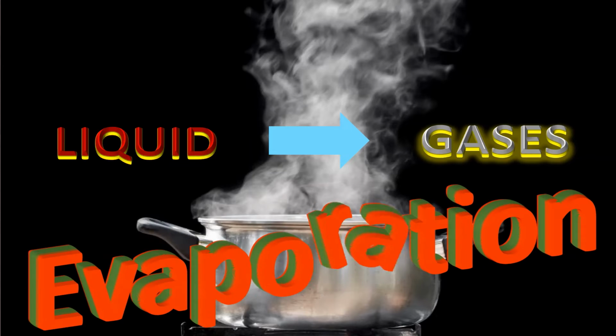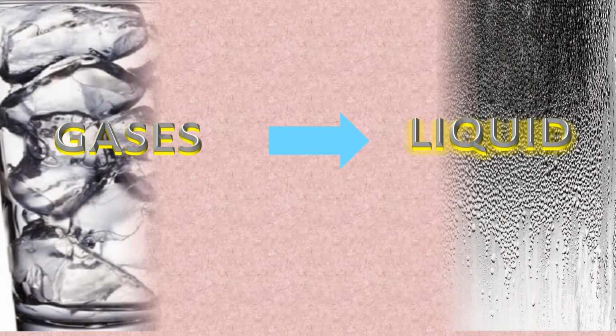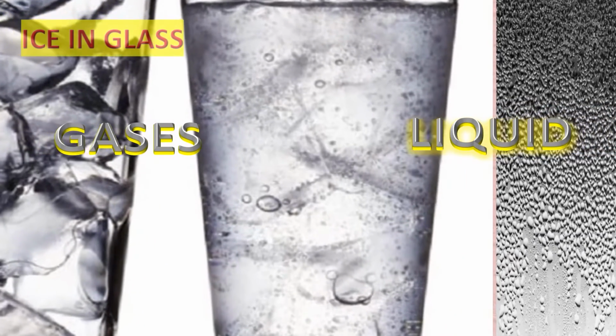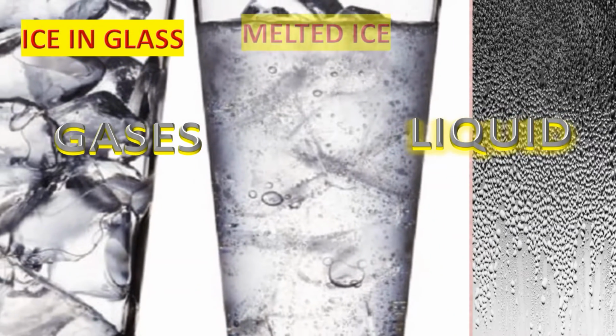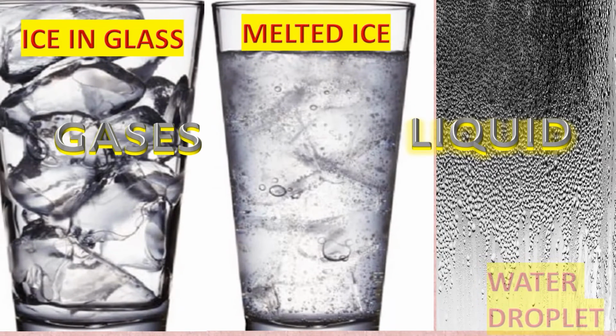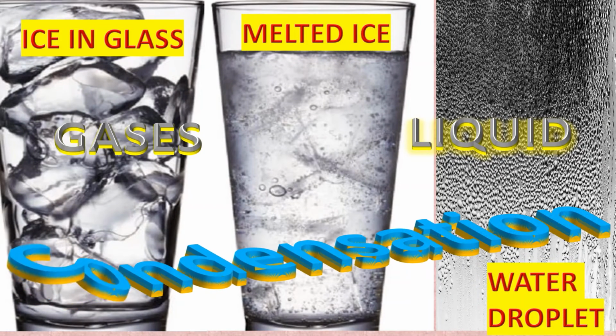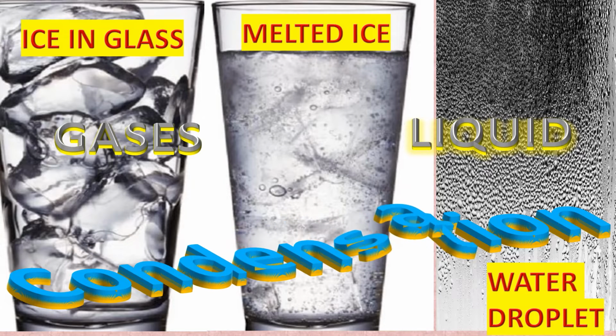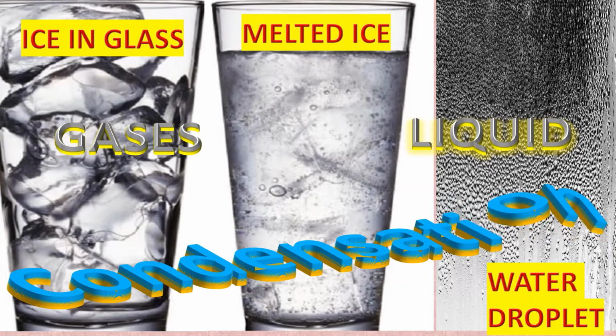Now on cooling, this gas is converted into liquid. You see water droplets on the outer wall of the glass? When you put ice cubes in a glass of water, the ice in the glass cools the outer surface of the glass. So water vapor which is present in the air outside comes in contact with the cool surface of the glass and turns into water. The process of conversion of gas into liquid is called condensation.